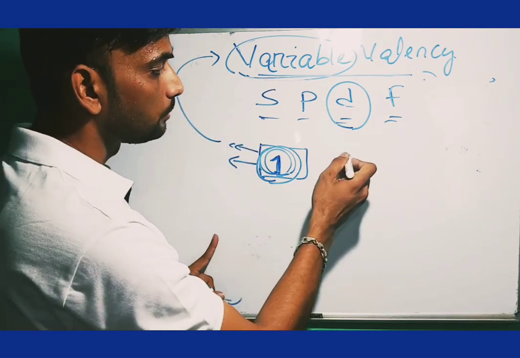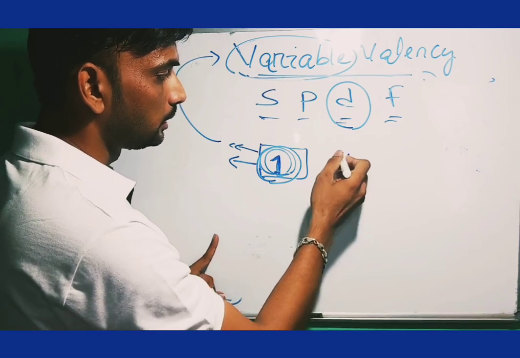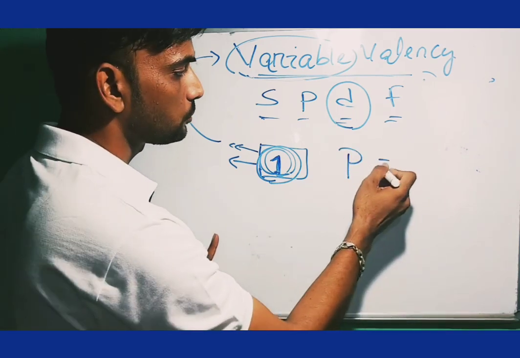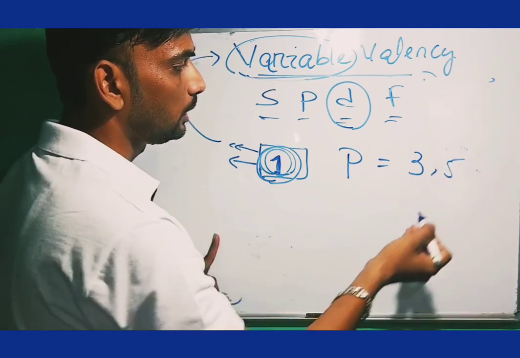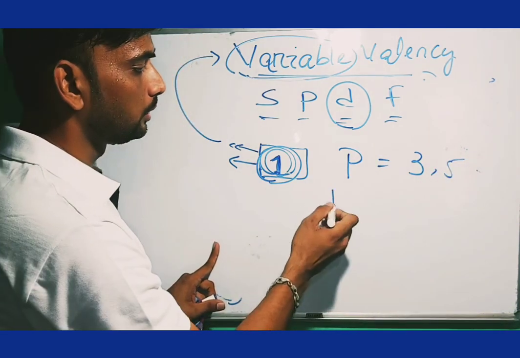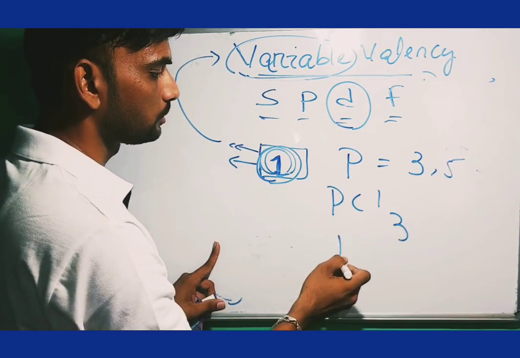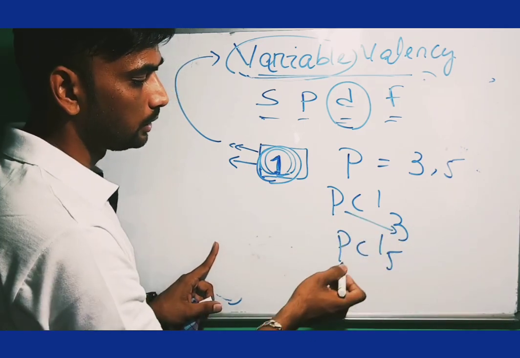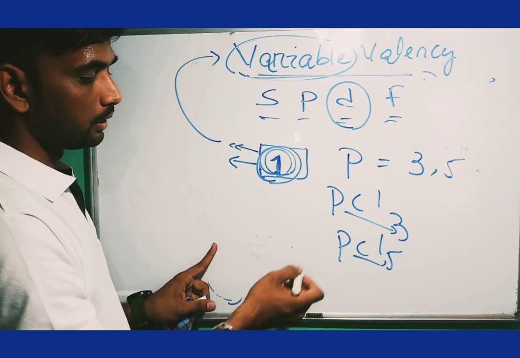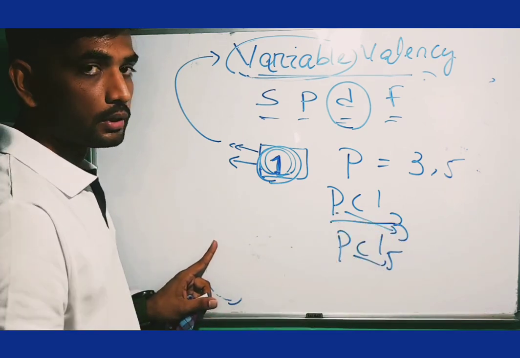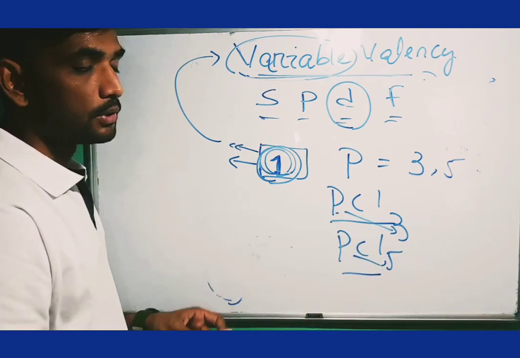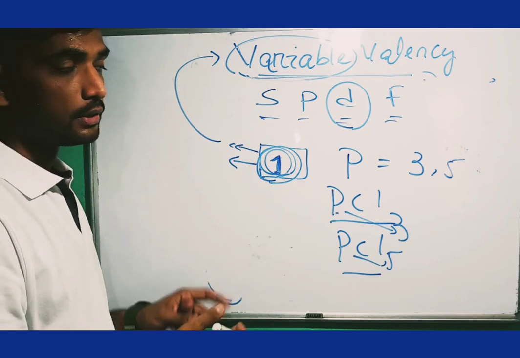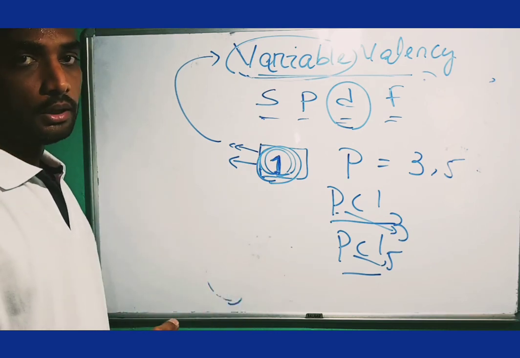Some non-metals like phosphorus also have two valencies, 3 or 5. It can make two compounds, PCl3 and PCl5. Here the valency is 3, here the valency is 5. PCl3 is called phosphorus trichloride, and PCl5 is called phosphorus pentachloride. This is the concept of variable valency.